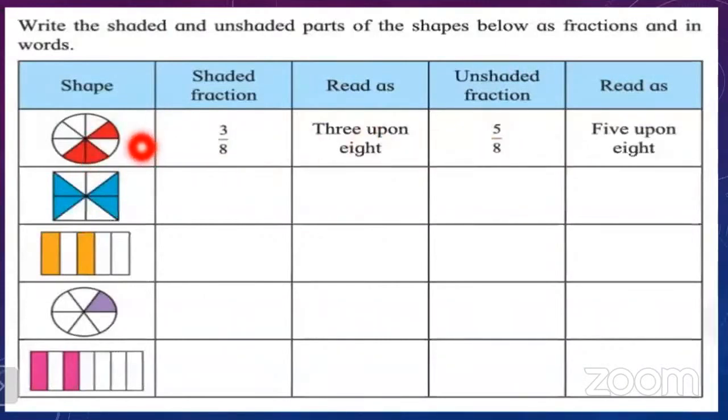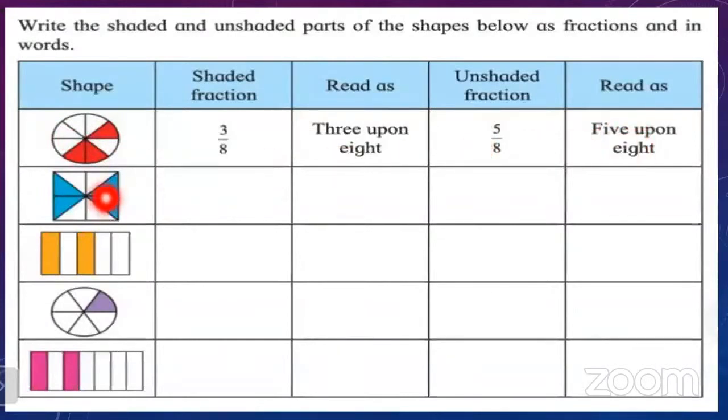Now look here. The given figure is divided into how many parts? 8 parts. Very good. So here 3 is the shaded portion and 8 is the total parts. So 3/8, which is read as 3/8. Now the unshaded fraction is 5/8. It means 5 parts are not colored, not shaded, and out of 8 parts, 5 parts are uncolored. That is written here and read as 5/8.